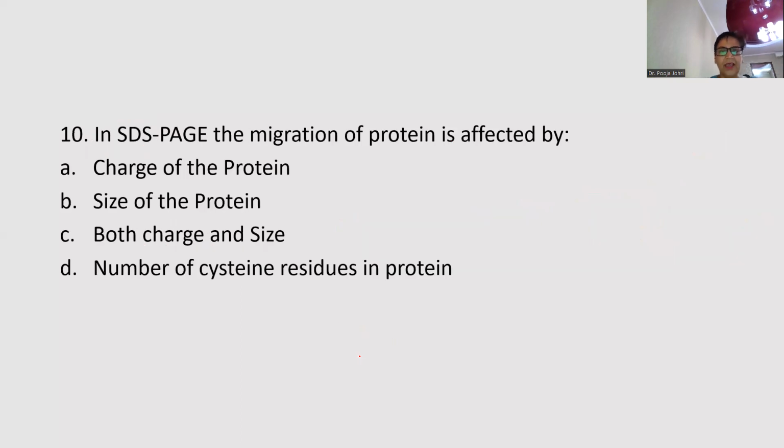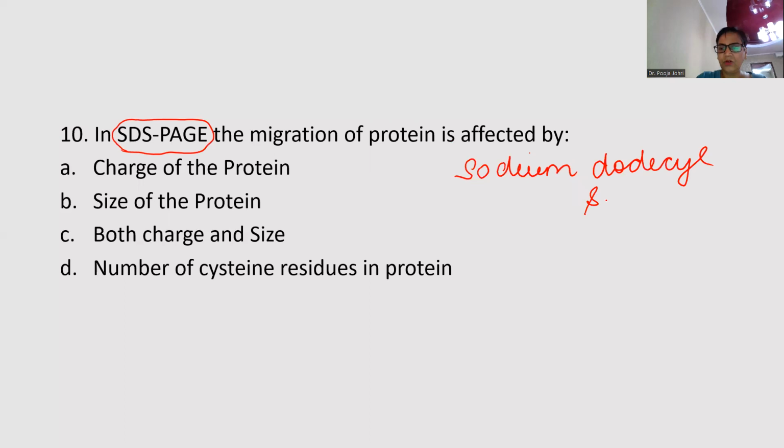The next question, in SDS-PAGE. Now see, SDS, a very, very important anionic detergent, which is actually depicting the size of the protein. This SDS stands for sodium dodecyl sulfate. PAGE stands for polyacrylamide gel electrophoresis.